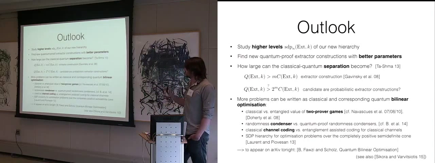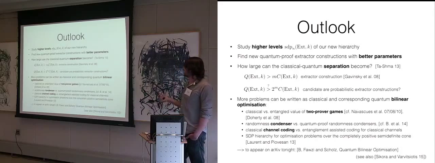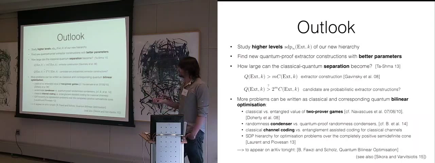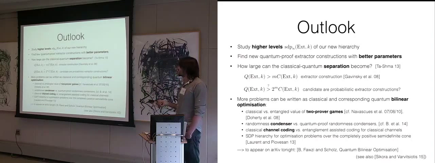OK, so that's the last point here. This whole setup about bilinear optimization, one can also apply more generally, not only to randomness extractors, but for example also to study two-proof games, to study the separation between the classical and the entangled value.